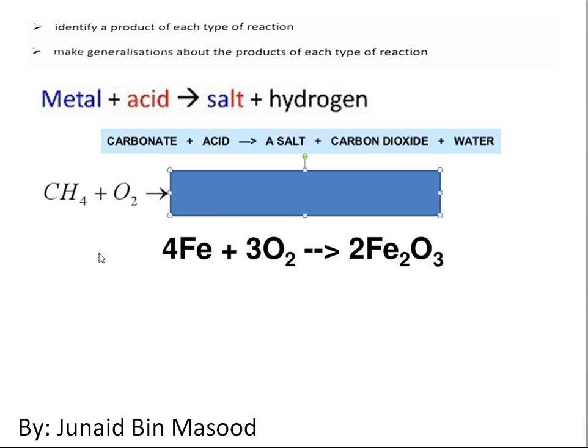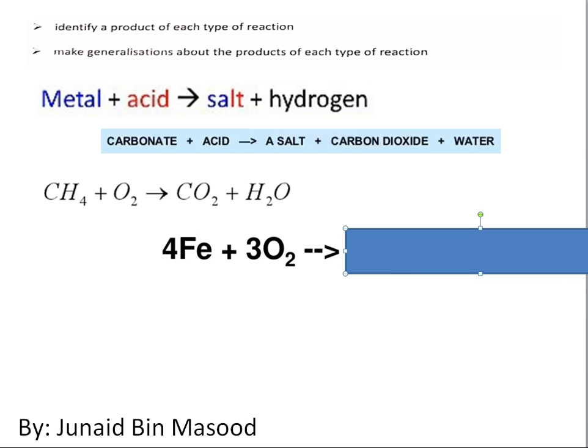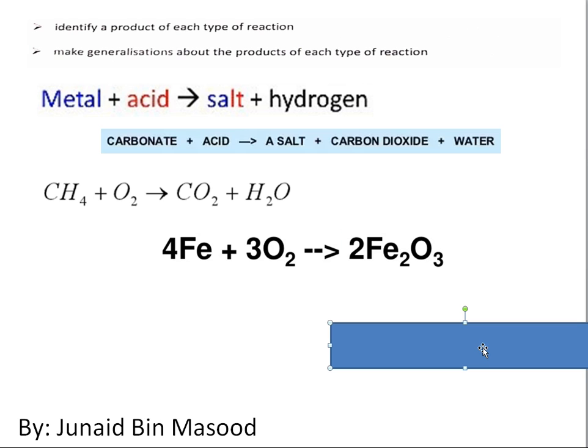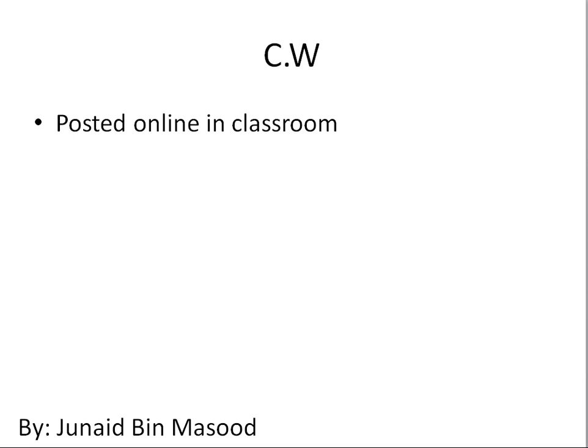If I say burning is taking place, what is it producing? You will say carbon dioxide and water. If I say oxidation is taking place or rusting is taking place, what will be produced? You will say oxide of that metal. So these are general reactions, and you have to identify what kind of products are formed. This kind of question can be a part of your end of year examination.